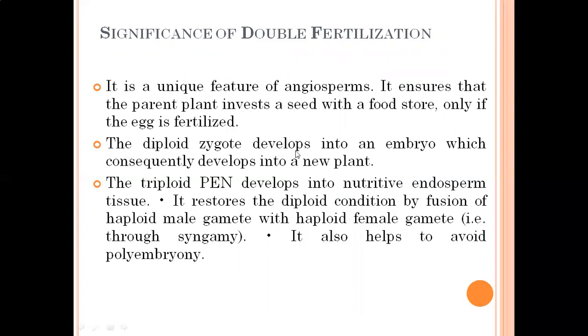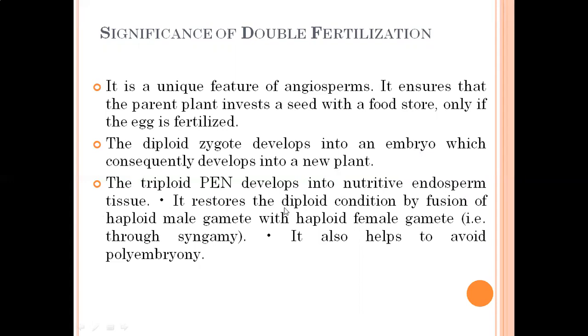Second, the diploid zygote develops into an embryo which consequently develops into a new plant. The diploid zygote, which is produced after first fertilization, develops into an embryo, and the embryo will give rise to the new plant. The triploid primary endosperm nucleus develops into nutritive endosperm tissue, which provides nourishment.